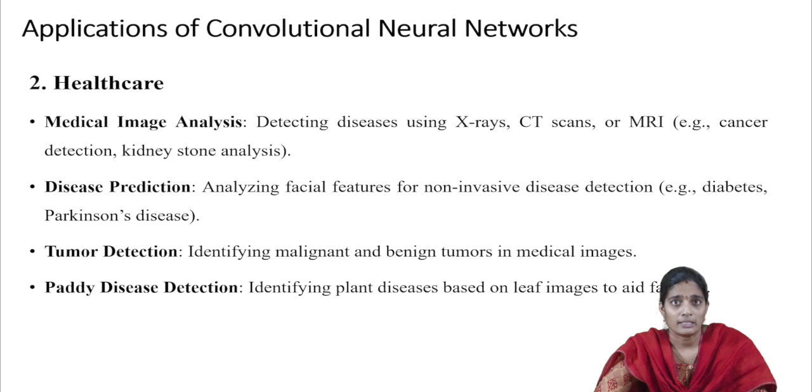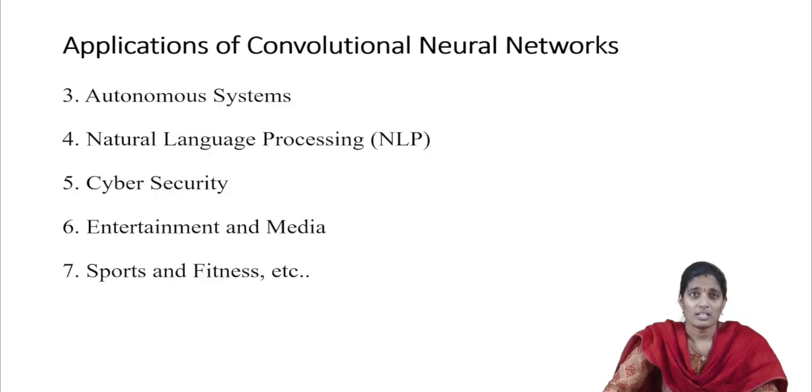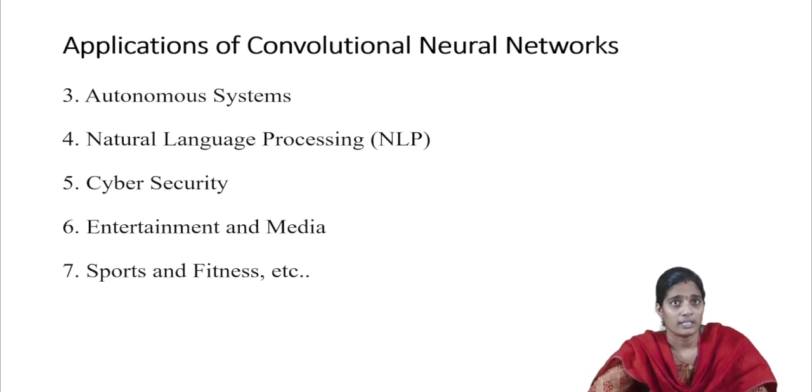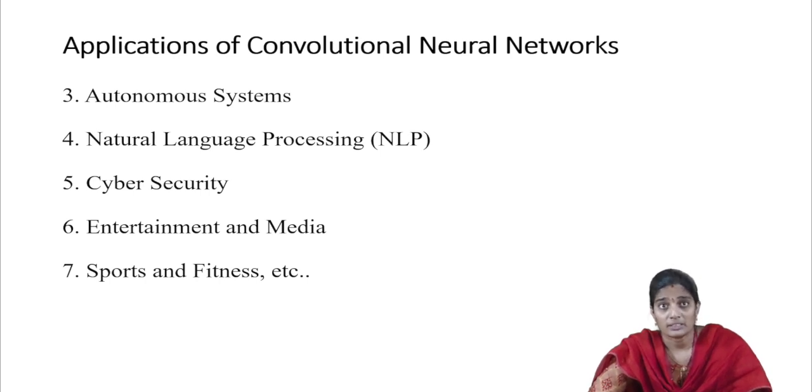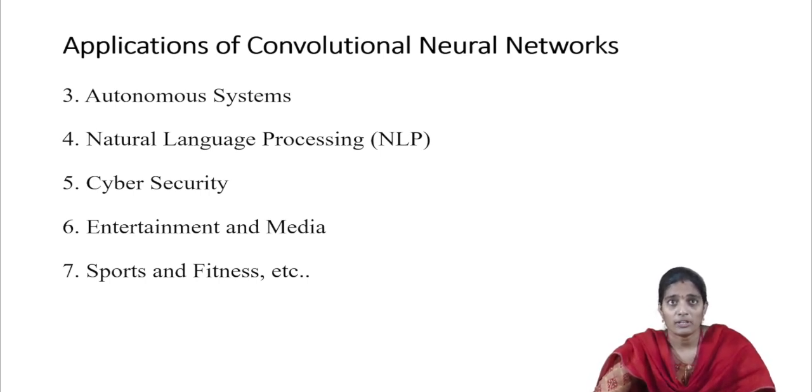Next one is paddy disease detection also. In agriculture also we are able to identify some diseases. There are also various other types of applications, such as autonomous systems and NLP in cyber security. In cyber security we can identify phishing pages and whether an email is spam or not. Next is entertainment and media, and the last one is sports and fitness. In sports and fitness, human activity recognition can be identified using CNN, yoga posture recognition, all those things. Like this there are various applications of convolutional neural networks.